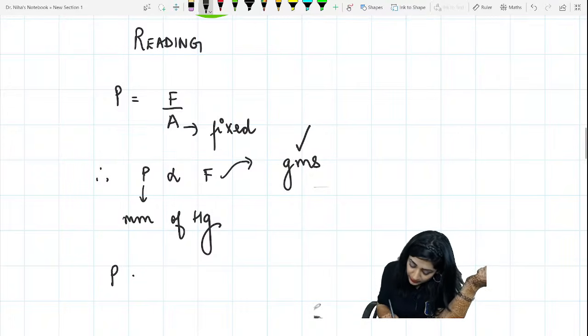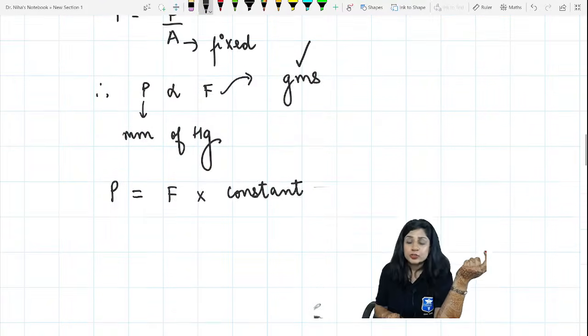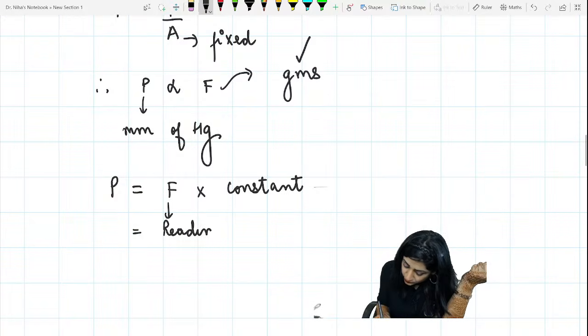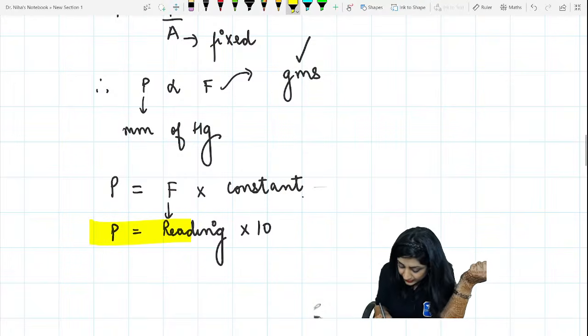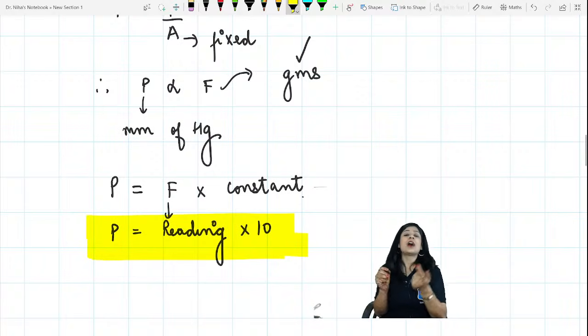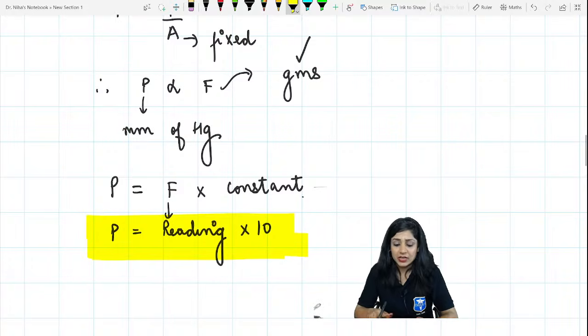So pressure will be equal to force into a constant. Force will be your reading, into the constant, that is 10. So pressure is equal to your reading into 10. This is the final value. This is how you take a reading in Goldmann applanation tonometry. Are you getting this? Any confusion?